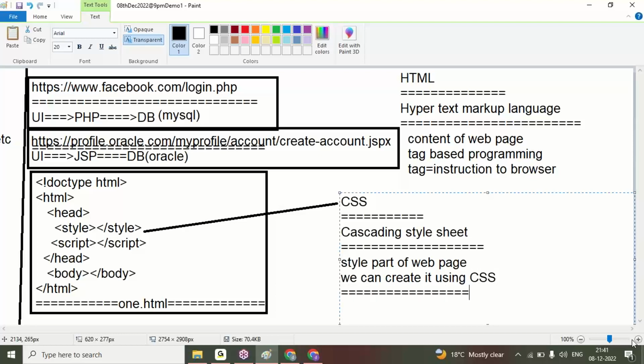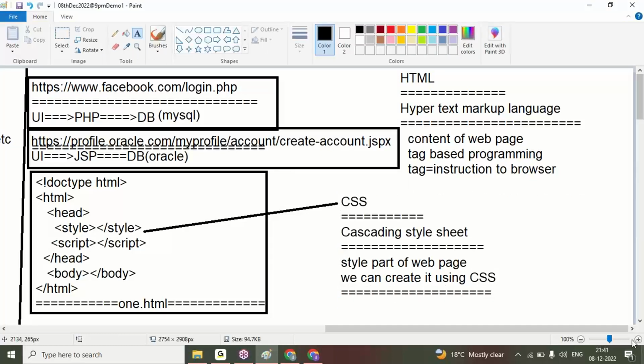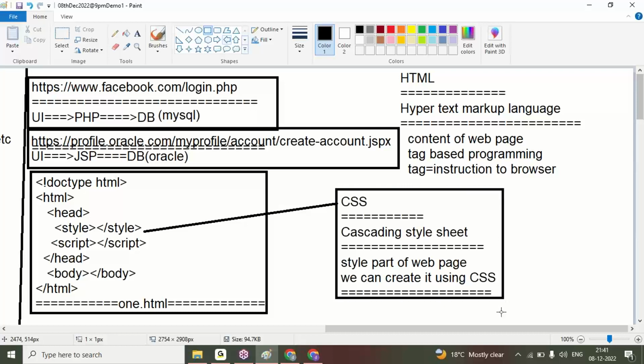Style means background colors, borders, text related properties, alignments, left and right alignments. These all we do with CSS. CSS gives you the alignment of the web page. HTML gives you the content of the web page. Buttons, radio buttons, check boxes, all will be written with HTML. CSS, Cascading Style Sheet, gives the style part of the web page.